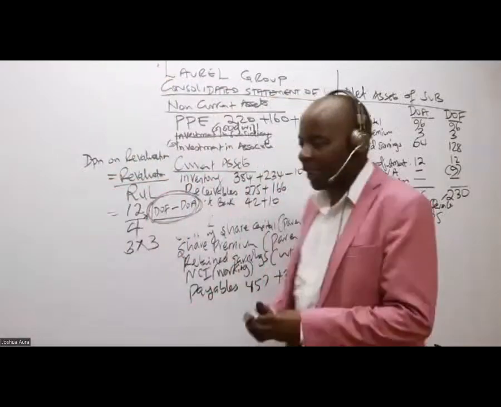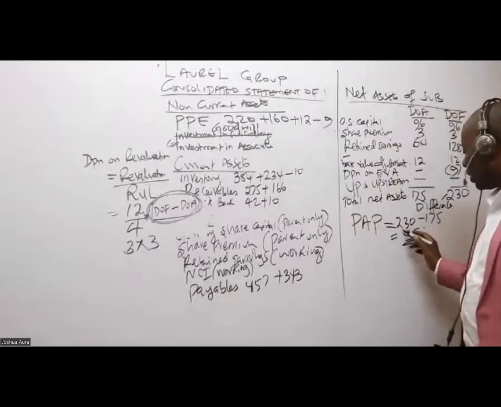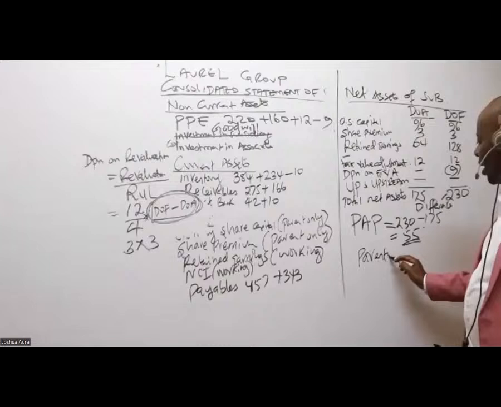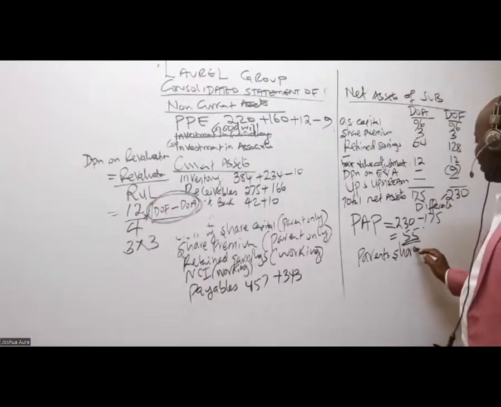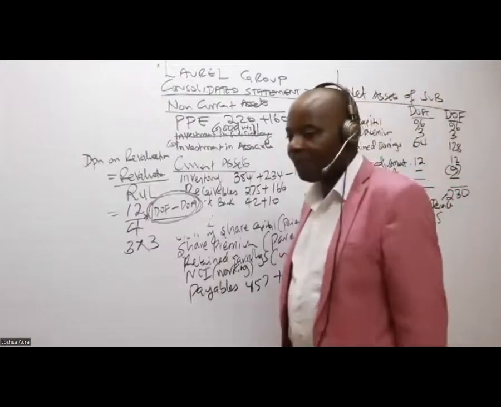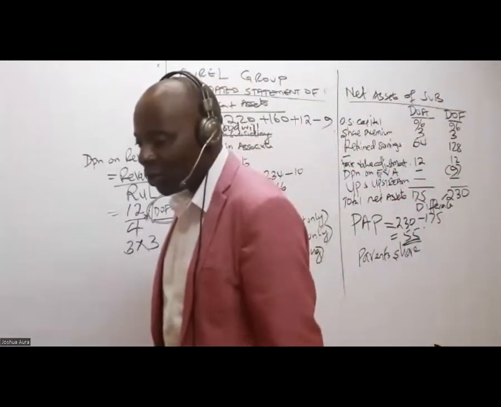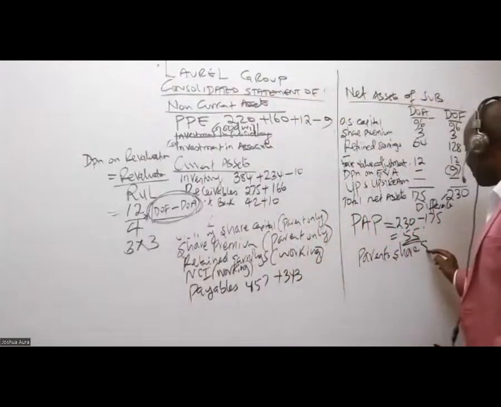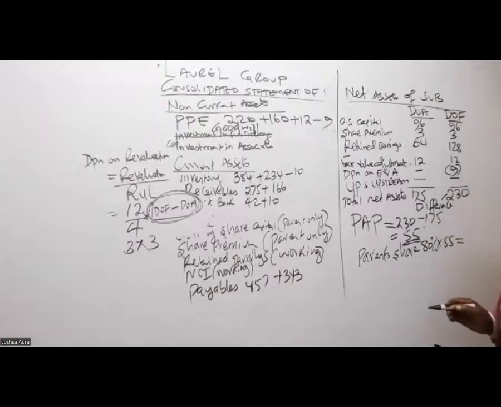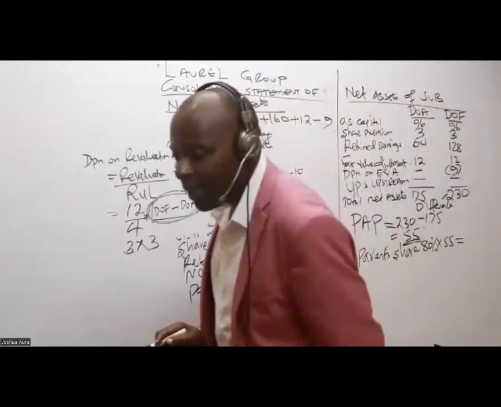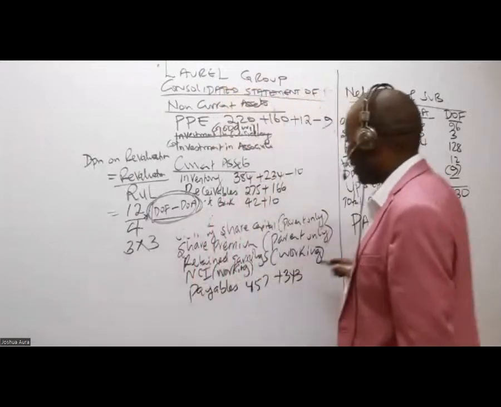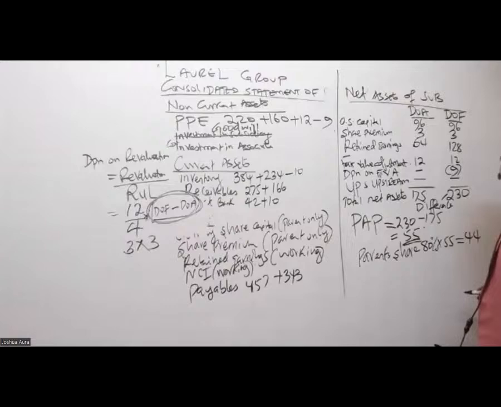So we allocate this, isn't it? We share. Give us the parent share. Remember, the parent has got what percentage? 80%. 80% of 55 gives me 44, isn't it? That gives me 44. Thank you so much.